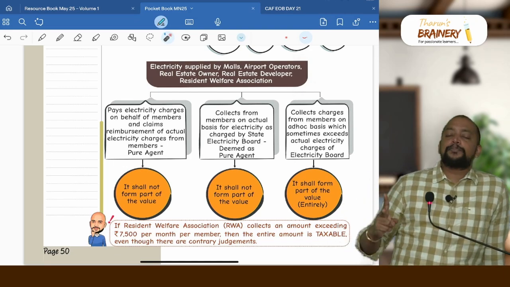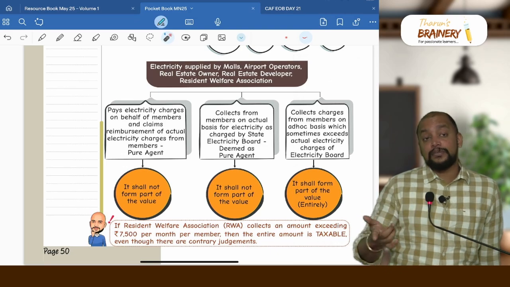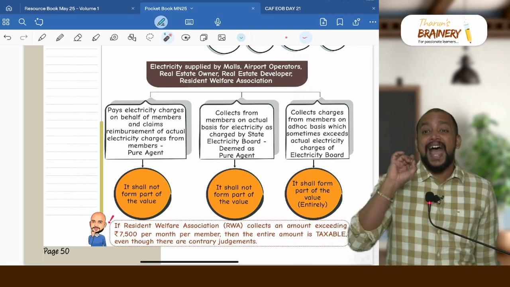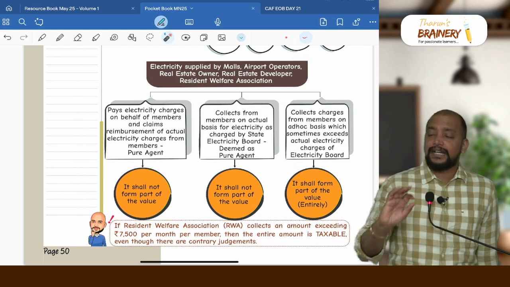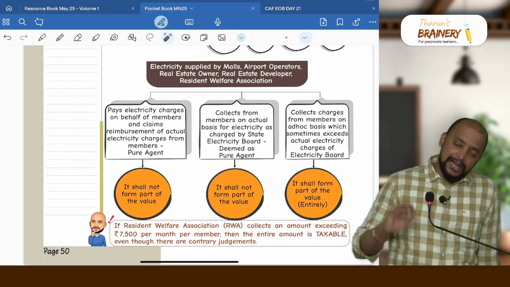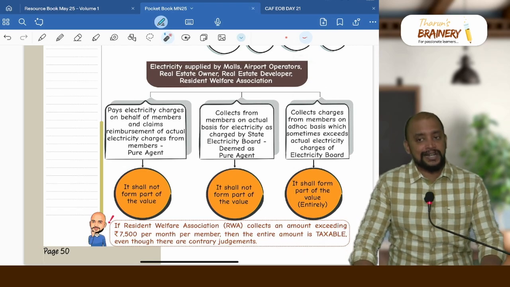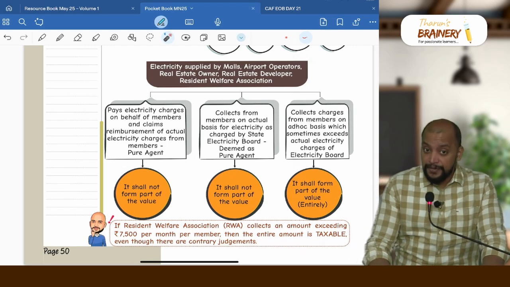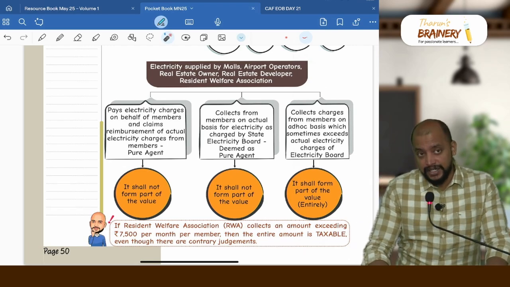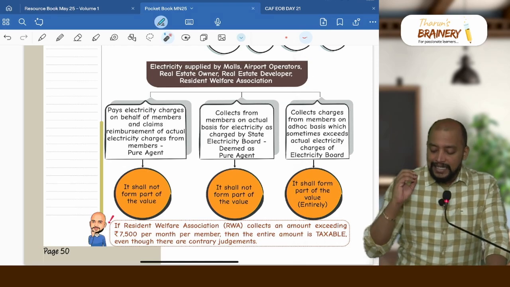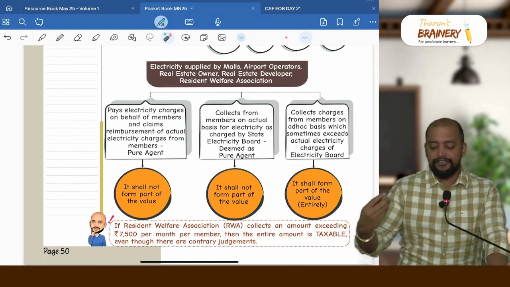Then next, second point, suppose the bill is in the name of the association and the association is recovering it from the members on an actual basis. Whatever is the exact amount, that much only is recovered. Again, it is deemed to be pure agent and it will not be included in the maintenance charges. Suppose it is collected by the association from the members on an ad hoc basis, not on an actual basis, then this should form part of the value entirely.